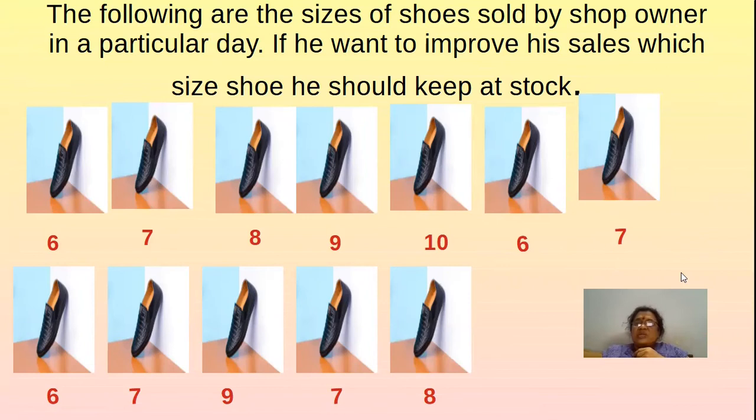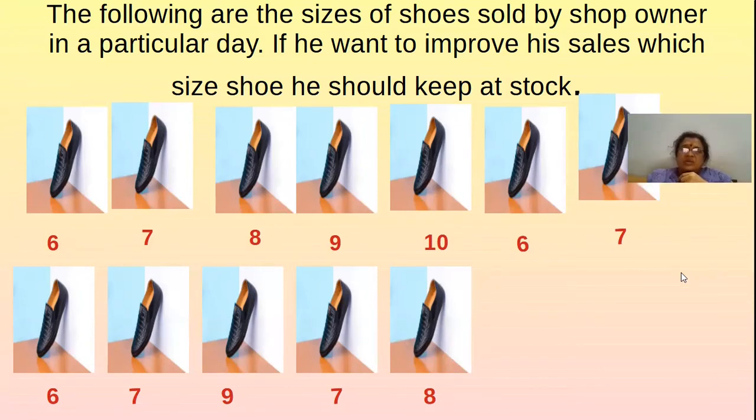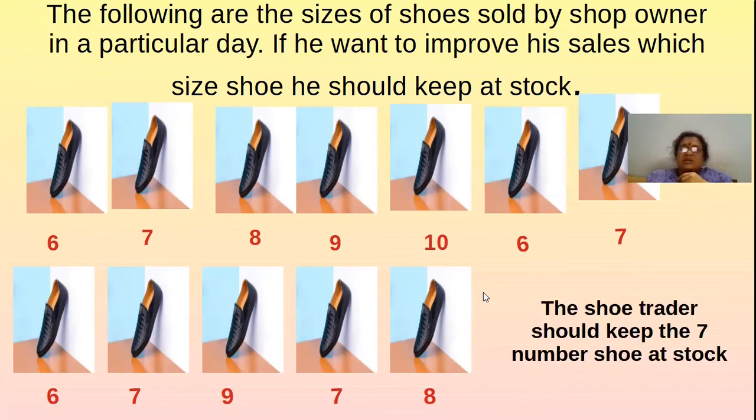So which number occurs most frequently when we observe this? Which number is most in public demand? It is size 7. So that 7 is nothing but the mode for the data. So when we find the mode, the number which occurs most frequently is nothing but the mode for the data.